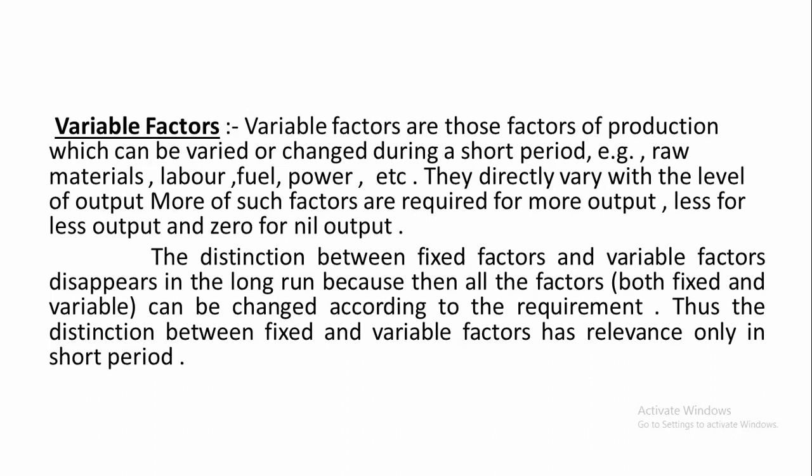If you reduce the total output, then their size has to be reduced. And if the total production is zero, no variable factor is required, right? More of such factors are required for more output, less for less output, and zero for nil output.